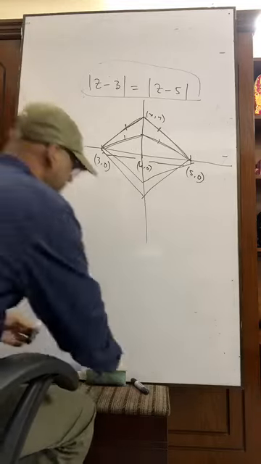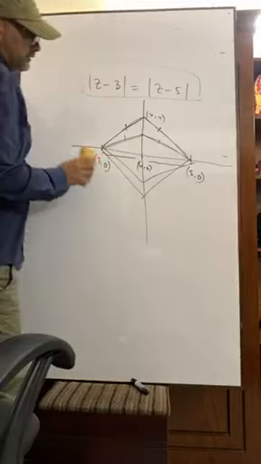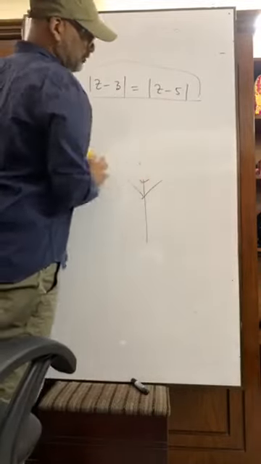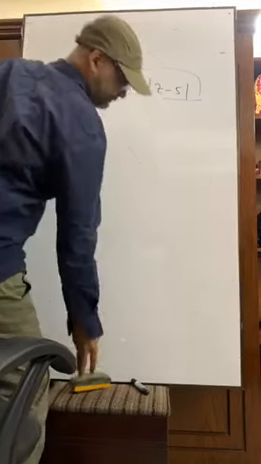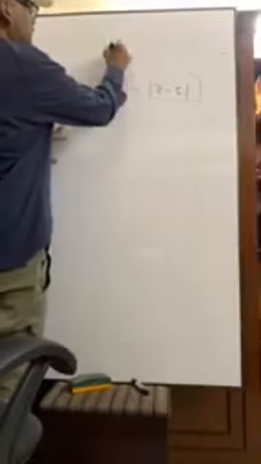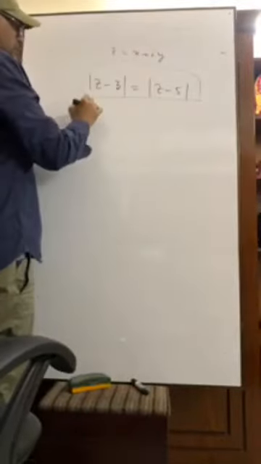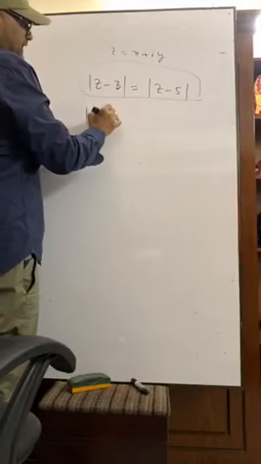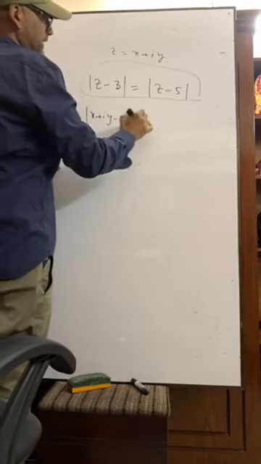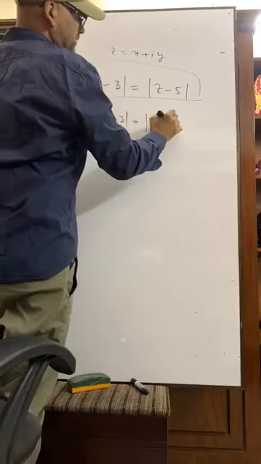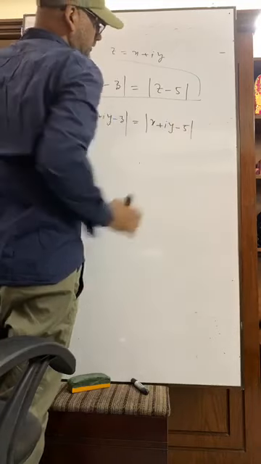Now, if you are given to do this mathematically, then what will you do? Suppose z equals x plus iy, so that is x plus iy minus 3 equals x plus iy minus 5.